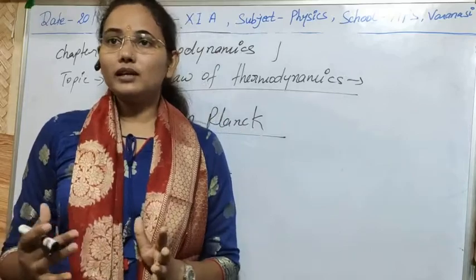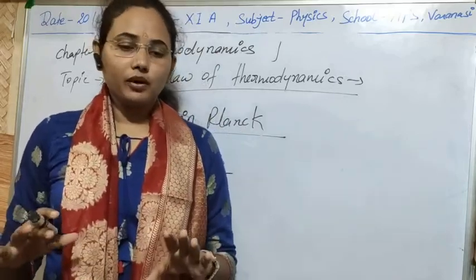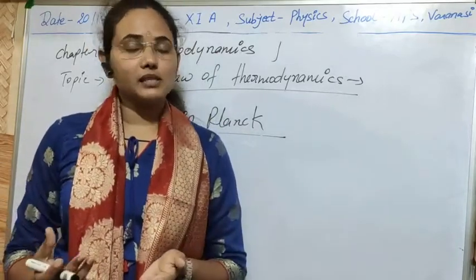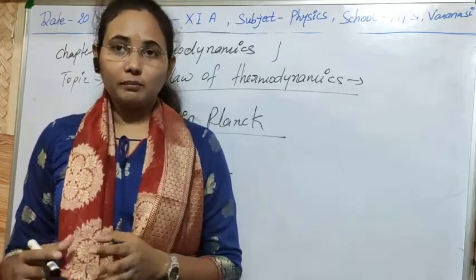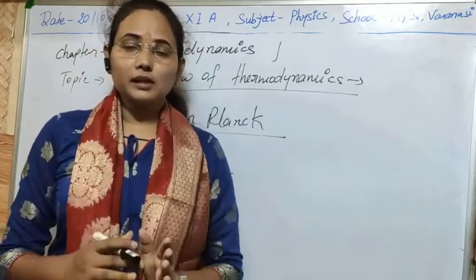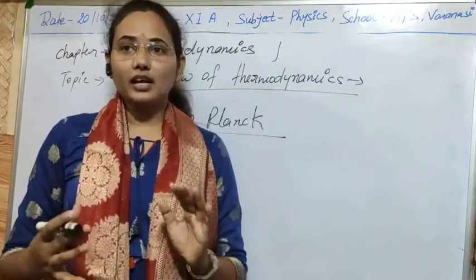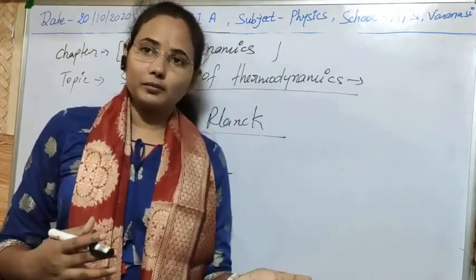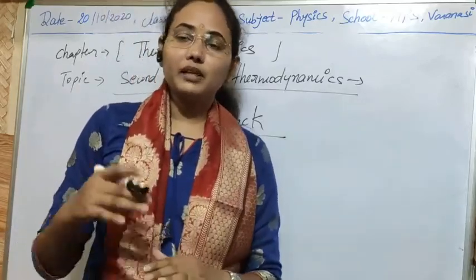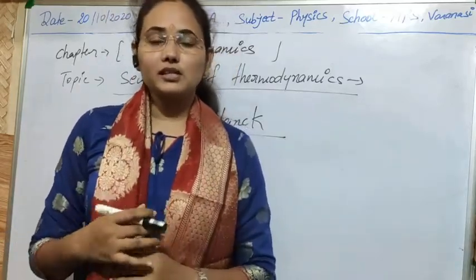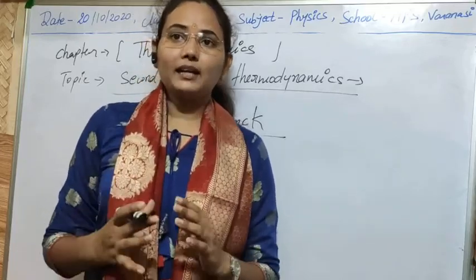But if we use some external source, then we can transfer heat from colder to hotter body. Without external work we cannot do that, but with some external supply we can.